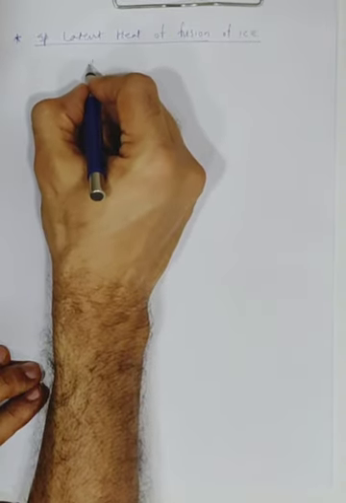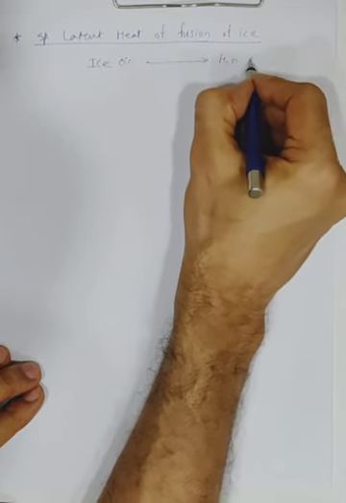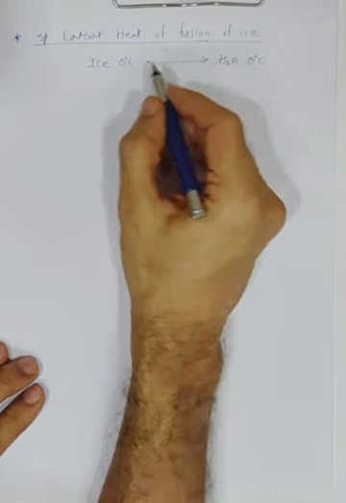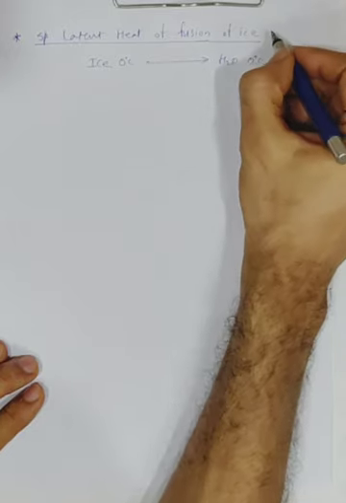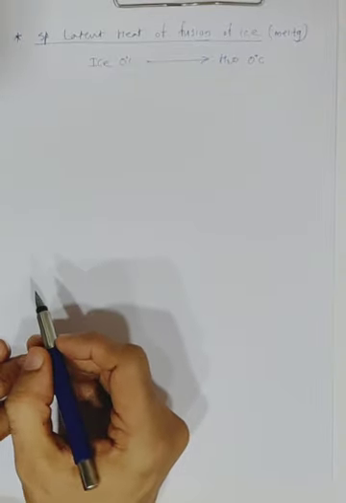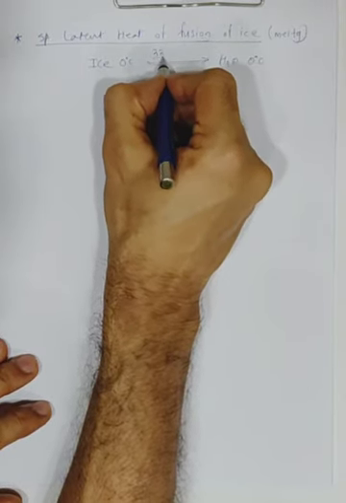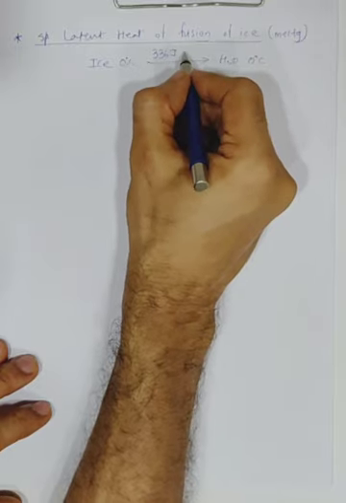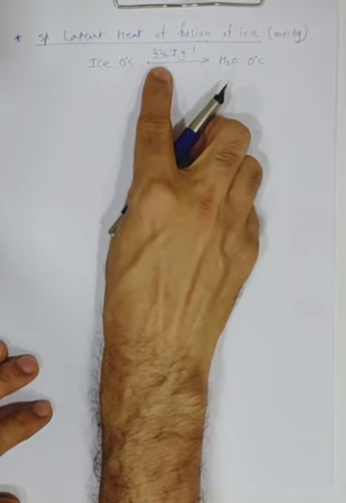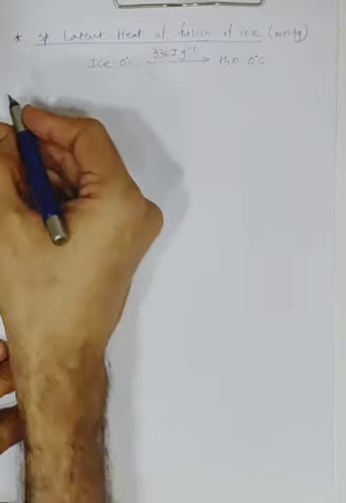Out here, if you are converting ice at 0 degrees into water at 0 degrees, what are we going to do? We are going to give heat to the substance. So what is taking place over here? Melting. Fusion of ice basically means melting, so ice at 0 converts to water at 0. And how much heat has to be supplied? You need to supply 336 joules of heat for every 1 gram. It means if you had 1 gram of ice, you will have to give 336 joules of heat to it so that it converts into water. Got it? Even the reverse is possible.